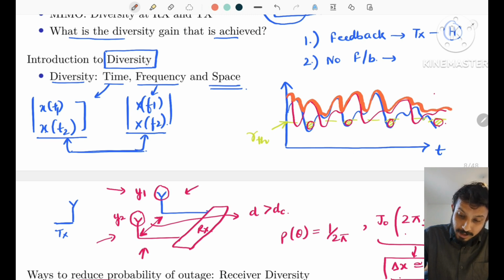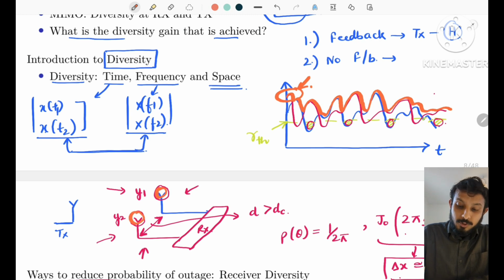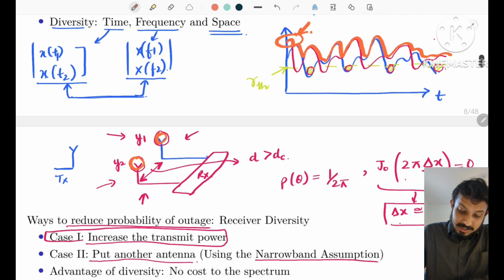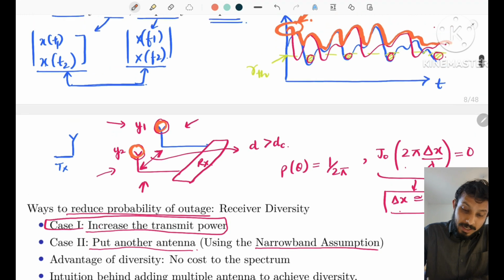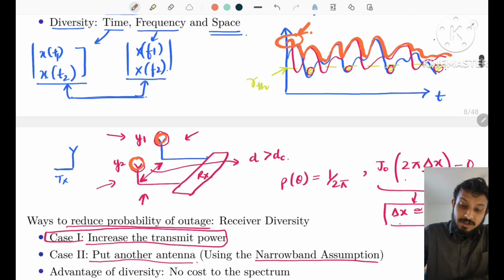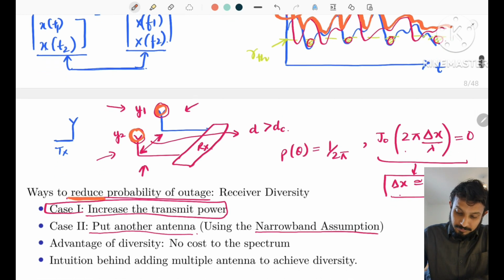From here it can be seen that the combined or selected signal from the two antennas hardly goes below the threshold. And this is how, by adding multiple antennas at the receiver, we can improve the outage probability, or reduce the probability that the signal goes into outage.